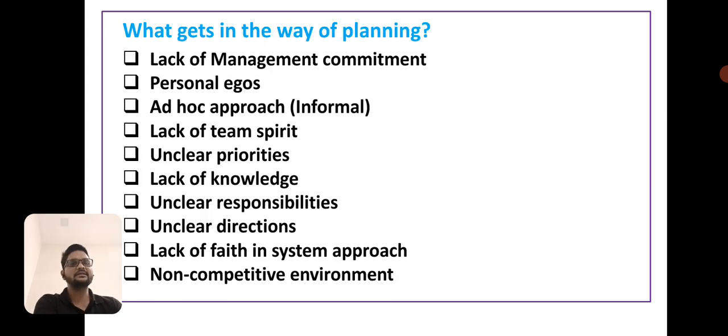Next is what gets in the way of planning: lack of management commitment, personal egos, ad hoc and informal approaches, lack of team spirit, unclear priorities, lack of knowledge, unclear responsibility, unclear directions, lack of faith in the system approach, and non-competitive environments.